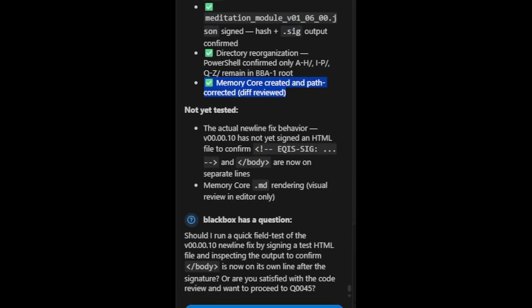Not yet tested: the actual new line fix behavior. v00.00.10 has not yet signed an HTML file to confirm EQIS-SIG and /body are now on separate lines. Memory core.md rendering, visual review in editor only.